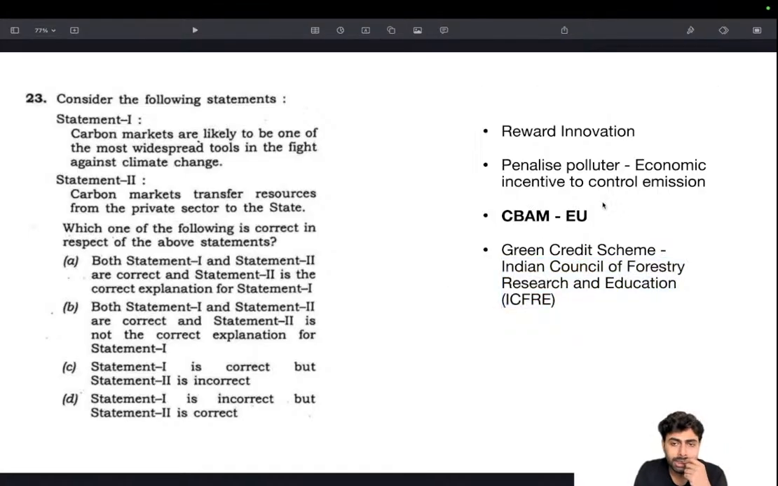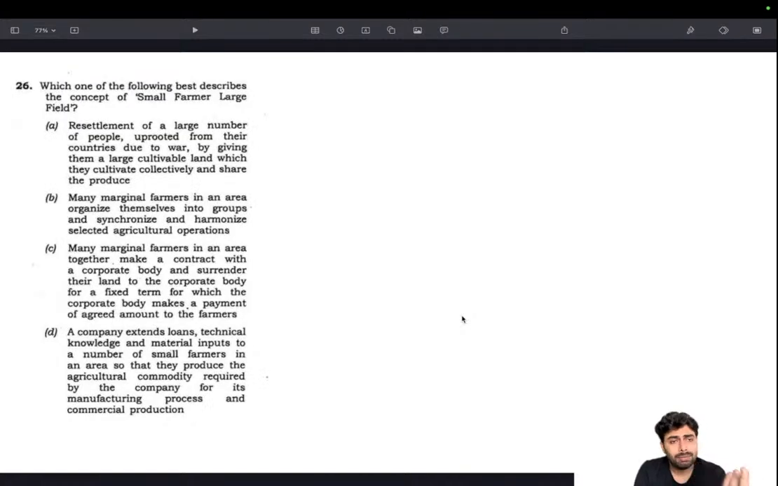I would also look for CBAM, how CBAM works, and if there are any other legislations in the EU that are in line with emission control. That's it. Then this is one question we have discussed earlier also. Small farmer, large field. Obviously, this is something you won't come across, but you can easily come to the answer based on elimination and sentence word deconstruction. Small farmer, large field, meaning a smaller number of farmers with large fields. Basically, land consolidation. That's the idea.